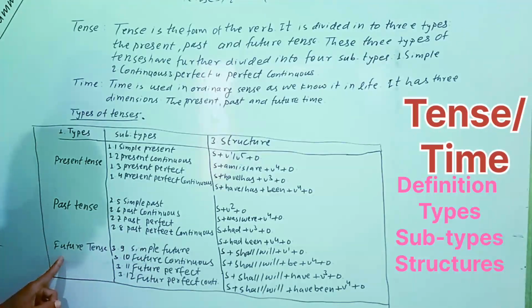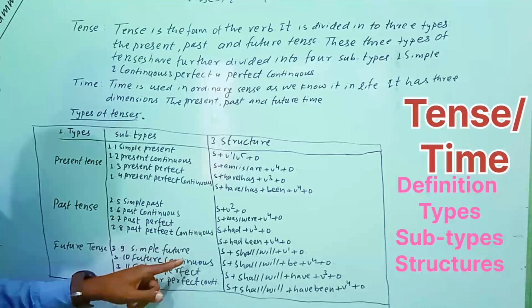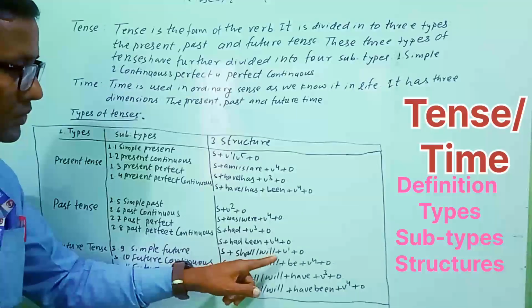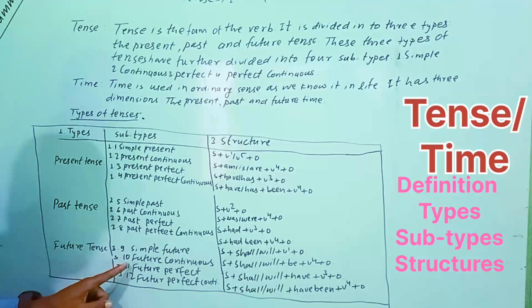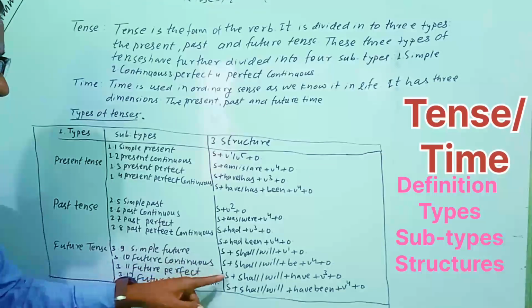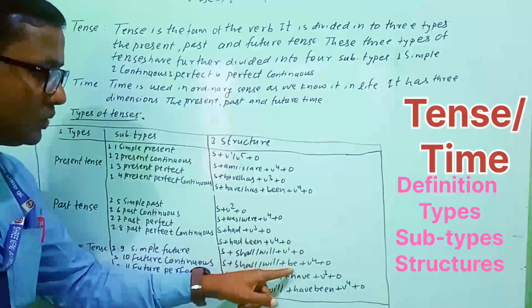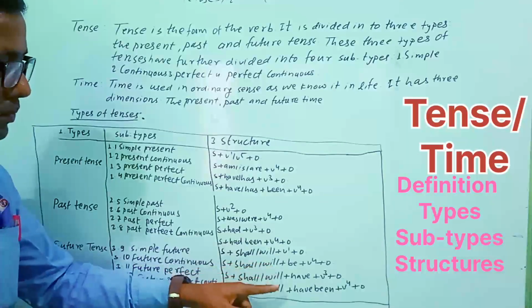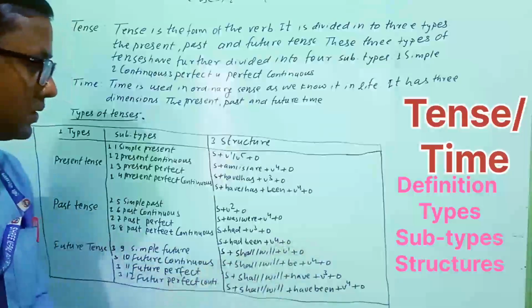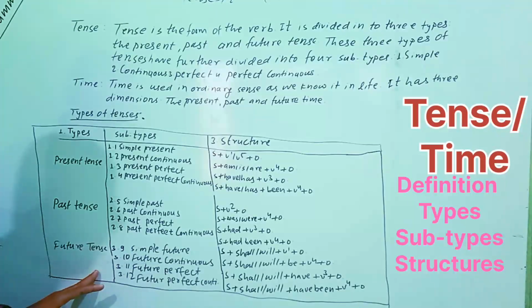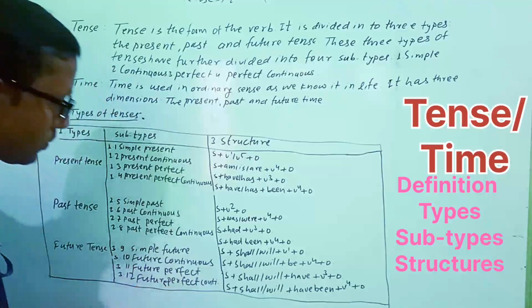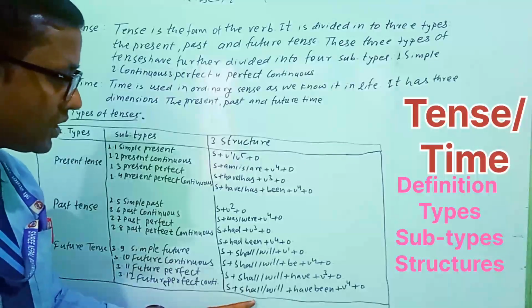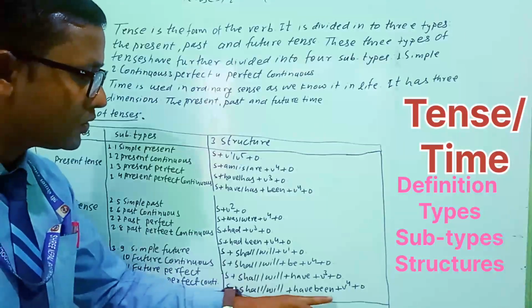After that comes future tense. Future tense also has 4 subdivisions. Simple future, the structure is subject plus shall/will plus verb 1 plus object. Likewise future continuous, subject plus shall/will plus be plus verb 4 plus object. Future perfect, subject plus shall/will plus have plus verb 3 plus object. And then the 12th subtype, that is future perfect continuous: subject plus shall/will plus have been plus verb 4 plus object.